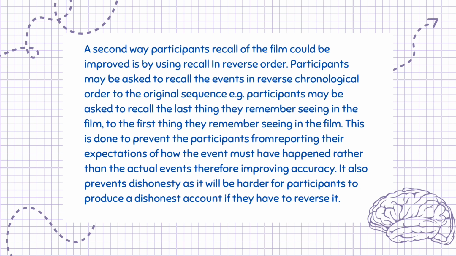A second way participants' recall of the film could be improved is by using recall in reverse order. Participants may be asked to recall the events in reverse chronological order to the original sequence, e.g. participants may be asked to recall the last thing they remember seeing in the film, to the first thing they remember seeing in the film. This is done to prevent the participants from reporting their expectations of how the event must have happened rather than the actual events, therefore improving accuracy. It also prevents dishonesty, as it will be harder for participants to produce a dishonest account if they have to reverse it.